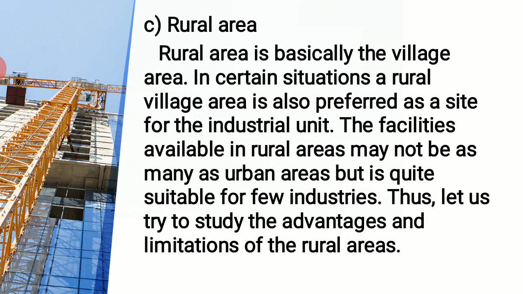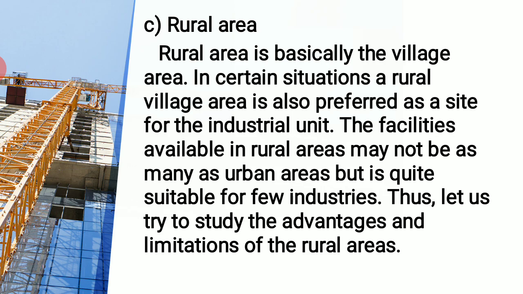Either he can go to one extreme, that is known as city area, or we call it urban area, and he enjoys his set of advantages and disadvantages. If he doesn't want to select this area, he moves to the other extreme, that is known as rural area, that means the village area, and he gets his own set of advantages and disadvantages. And in between, what he can select is the suburban area, which we have studied just before.